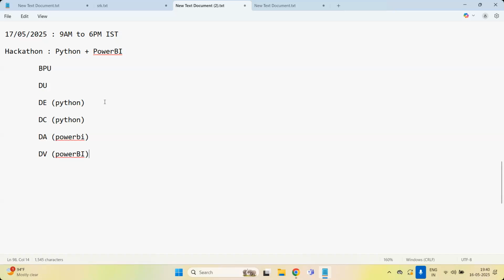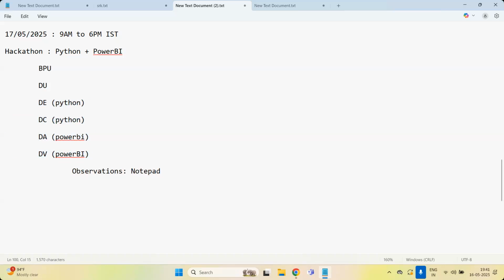Tomorrow's hackathon, whatever you are going to do, if you have the time, then only do it. Otherwise, if it is difficult, just ignore. What are the observations in the Jupyter notebook? You are going to write the observations. For the last two, the Power BI observations, all the observations you have to share with me in the notepad. For each one you will get one observation. Write that in the notepad.